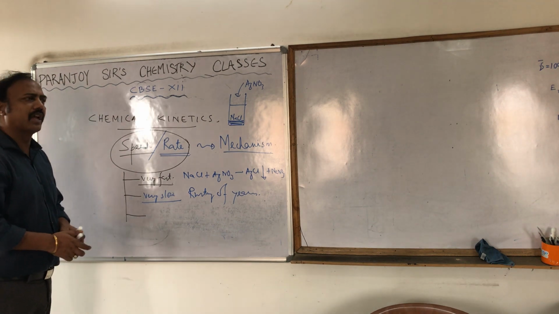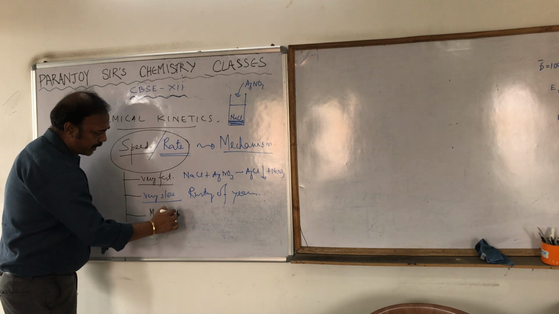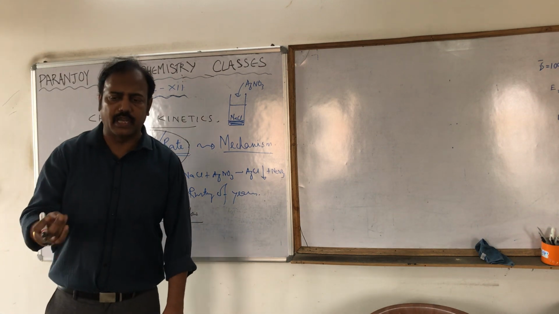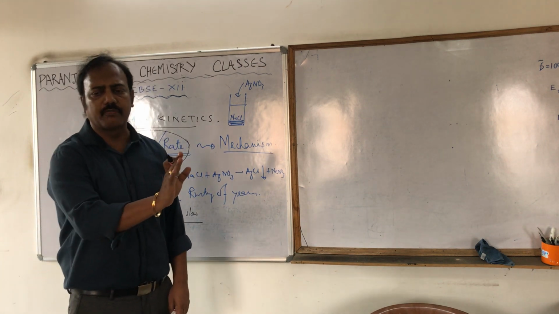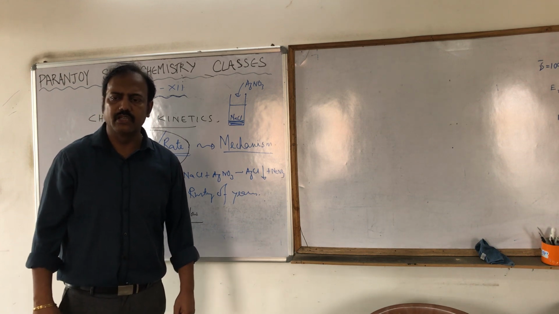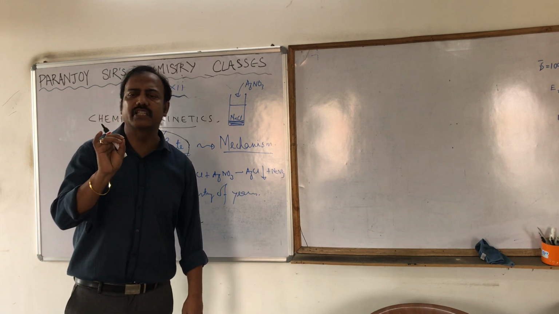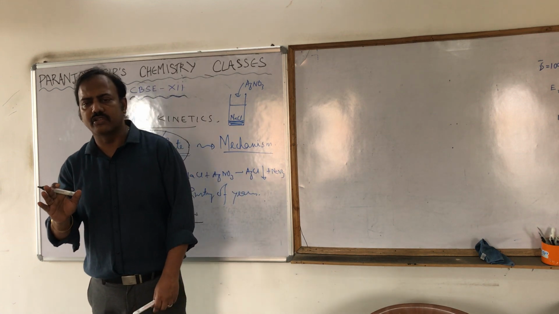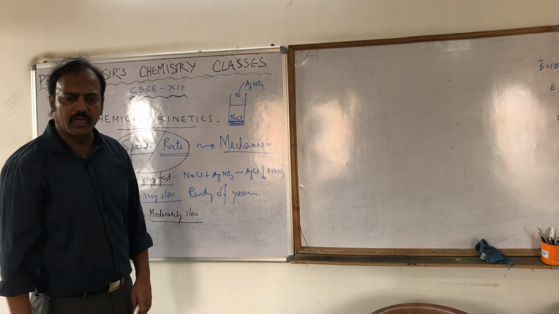And the third type of reaction is moderately slow reaction. Moderately slow reactions are those which come to equilibrium within a few minutes or a few hours. So we can experiment and observe the rate of these reactions. They are neither very fast nor very slow. That is why they are called moderately slow reactions.